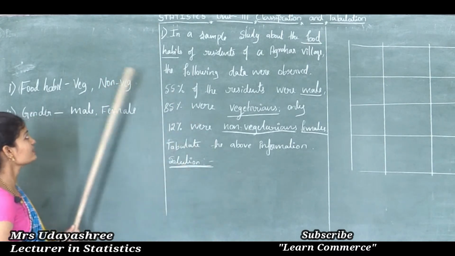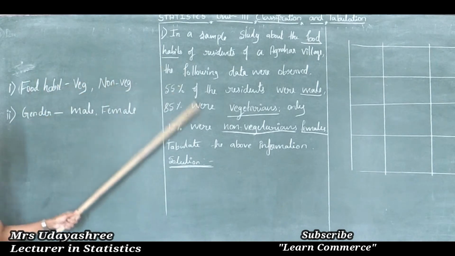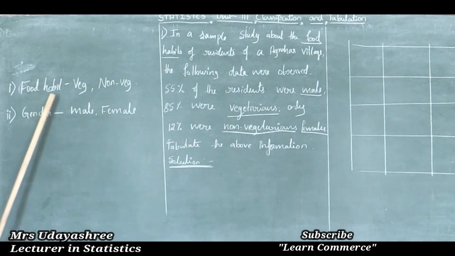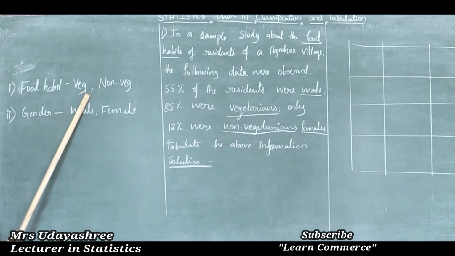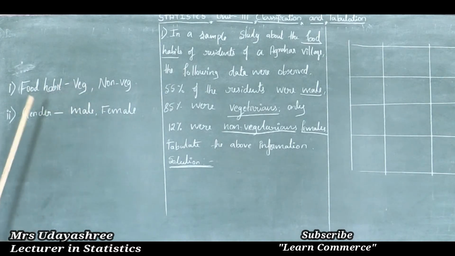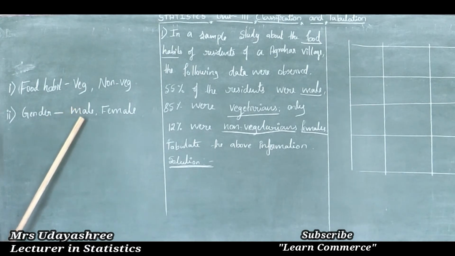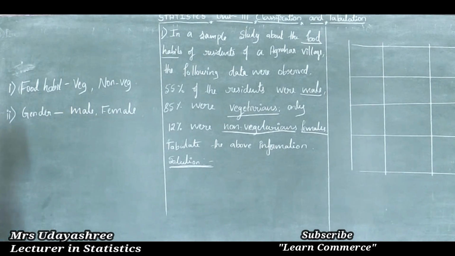These are the classifications given in the question. The first classification is food habit, which is classified as vegetarians and non-vegetarians. The second classification is gender, which is classified as male and female. Next, let's see the solution.